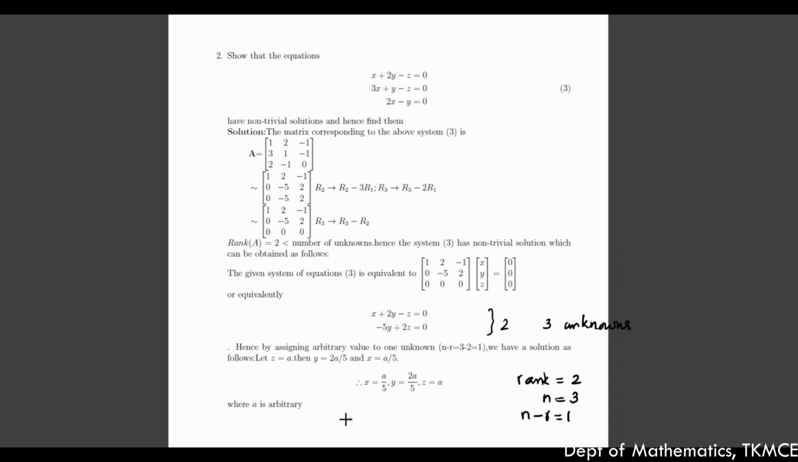If I take a equal to 5, then the solution can be written as x is equal to 1, y is equal to 2, and z is equal to 5. So that is one of the infinitely many solutions to the given system of equations.